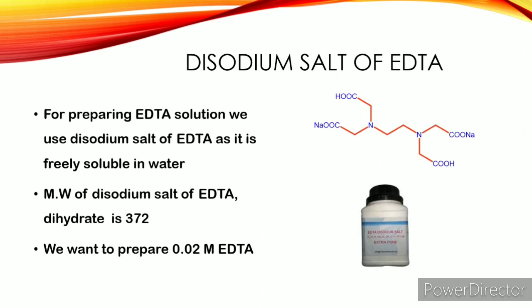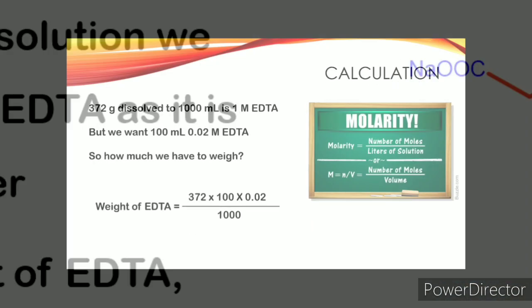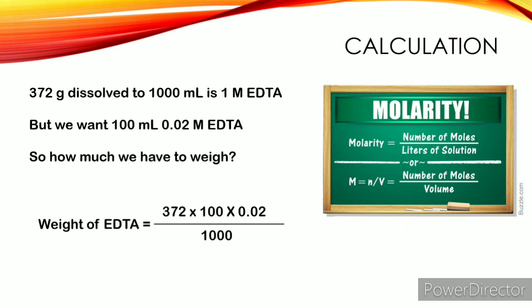For preparing EDTA solution, we use the disodium salt of EDTA as it is freely soluble in water. The molecular weight of EDTA is 372. This means that when you dissolve 372 grams of EDTA in 1000 ml, it is a 1 molar EDTA solution. But we want 100 ml of 0.02 molar EDTA.